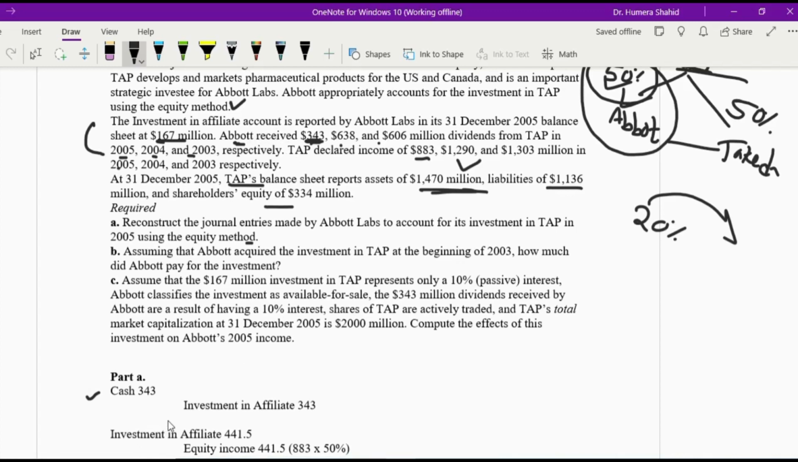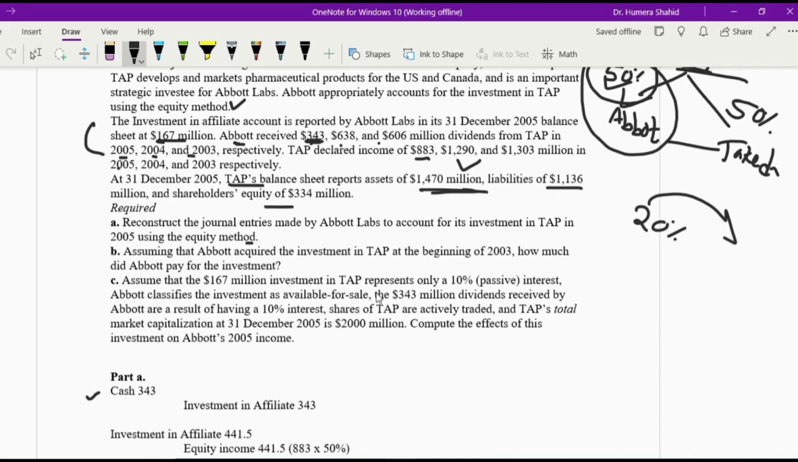We are following the equity method. I cannot credit dividend income because the equity method does not do so. The equity method considers the dividends as a payback of investment, or you can say a decrease in investment. So that's why investment in affiliates will decrease, or you can say equity investment will decrease.